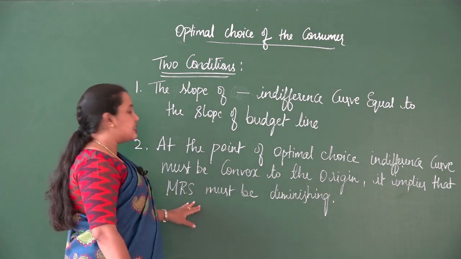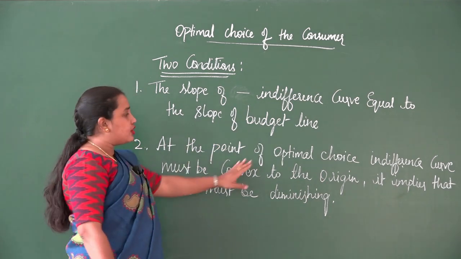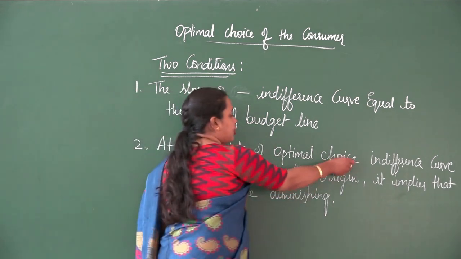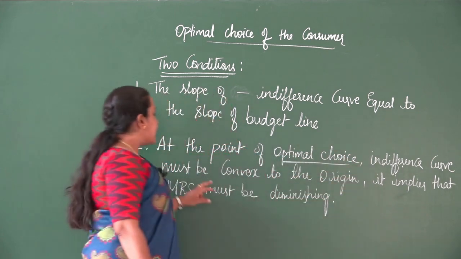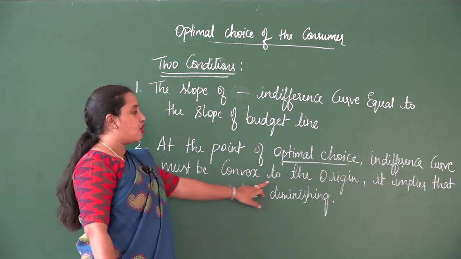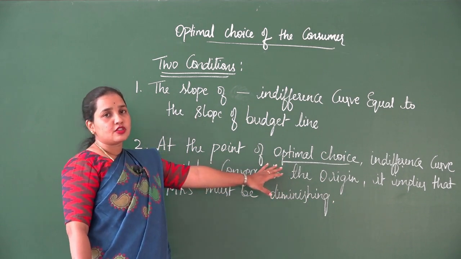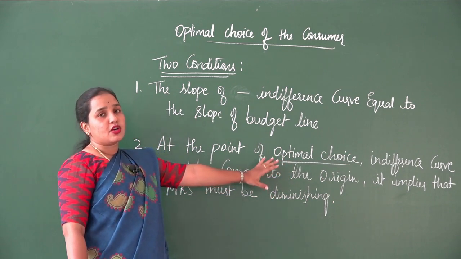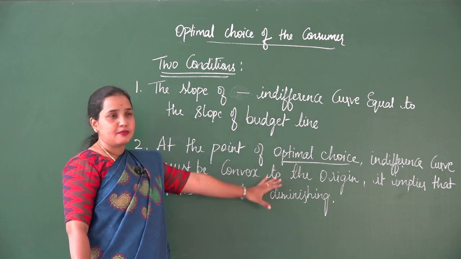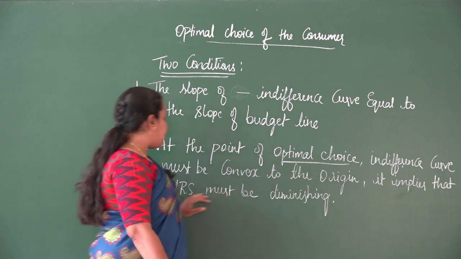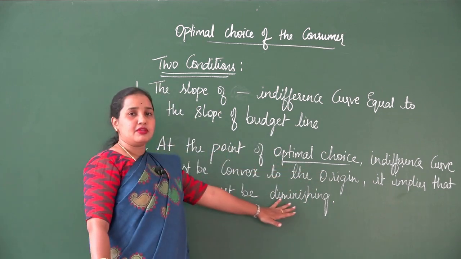The second condition is that at the point of optimal choice, the indifference curve must be convex to the origin. I told you the shape of the indifference curve is convex to the origin. Why so? Because MRS is always diminishing. It implies that MRS must be diminishing.